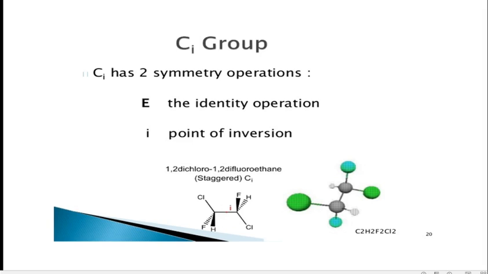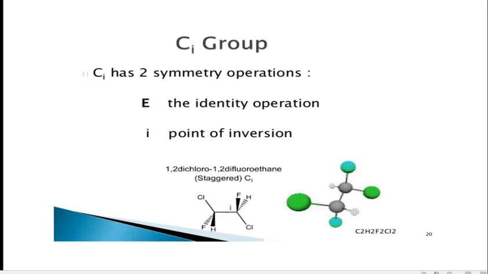So the lower symmetry point groups belong to C1, CS and Ci. The C1 point group has only identity E. The CS point group has only the plane of symmetry, and the Ci point group has only the center of inversion, and of course identity E is always present with each molecule.